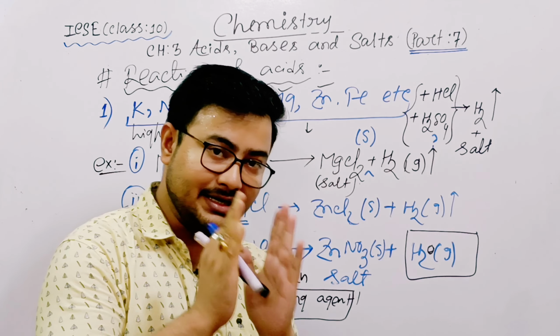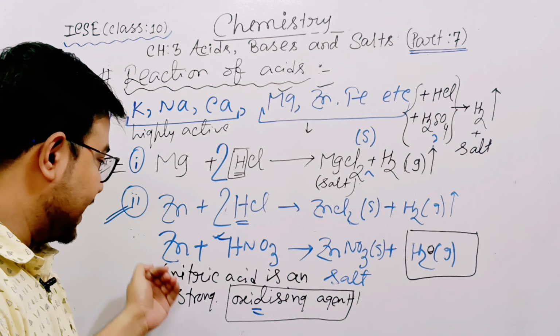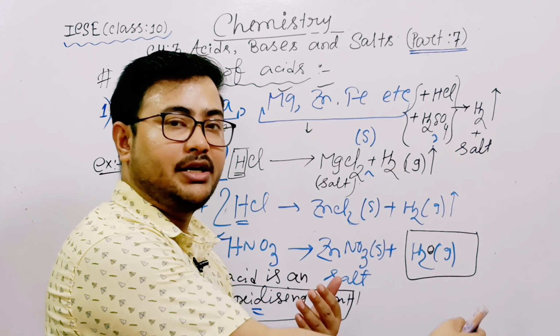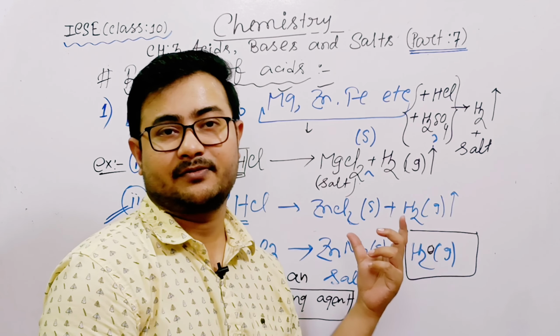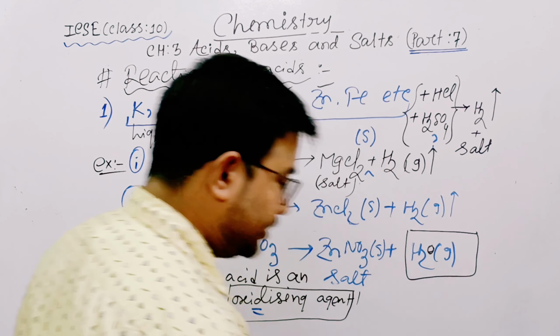Do you understand? So the main exception is that nitric acid is a strong oxidizing agent that converts hydrogen to water. So we cannot get our main gas hydrogen. Understand? Okay.